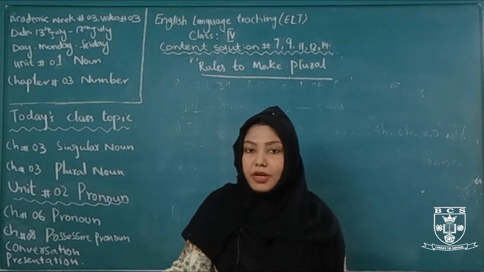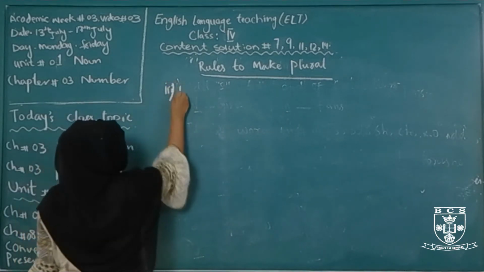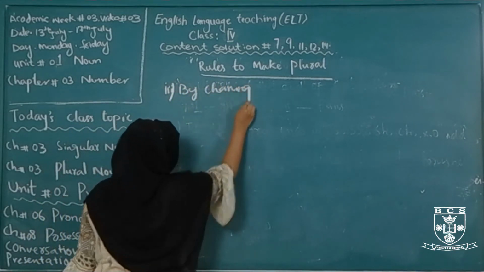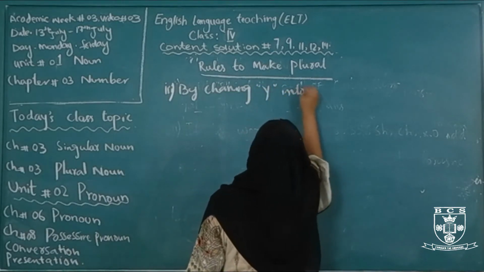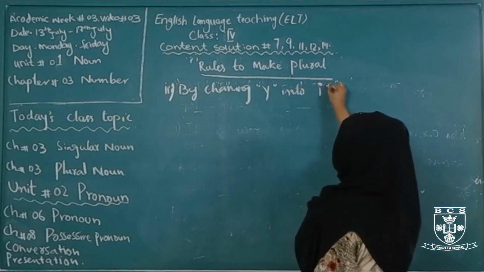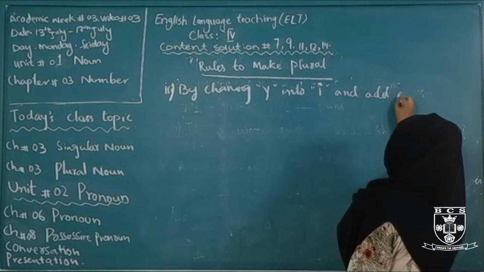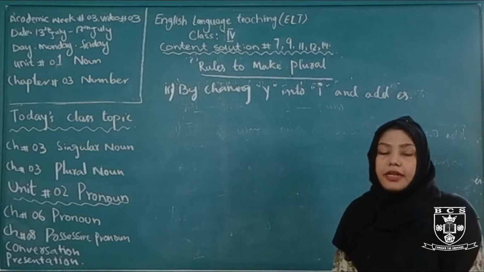Rule number 3 is by changing y into i and then add es.